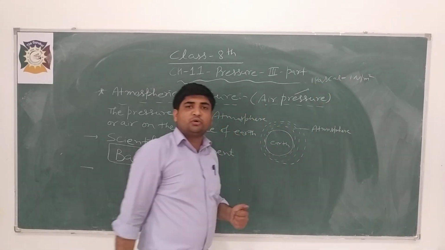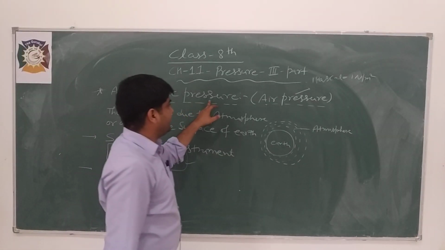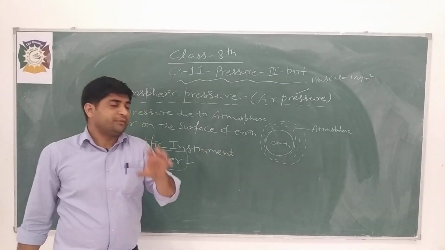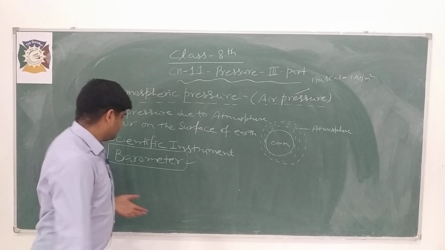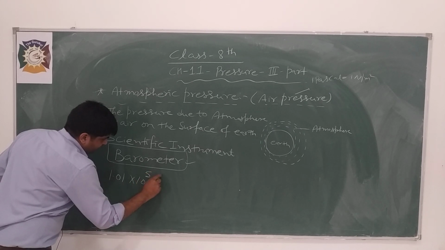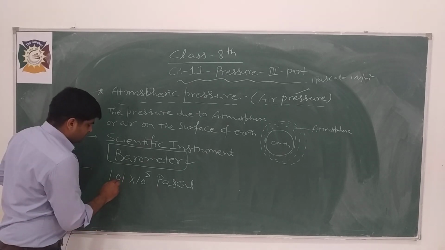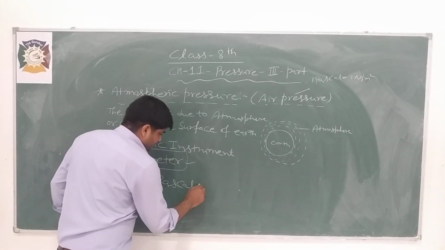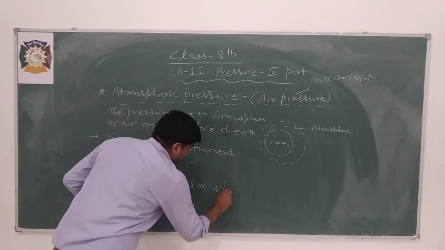There is a standard value of the earth's atmospheric pressure, and you can learn it directly: 1.013 into 10 raised to power 5 Pascal, or 1.013 into 10 raised to power 5 Newton per meter square.